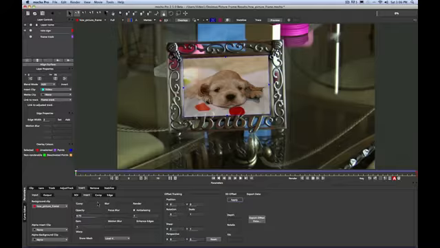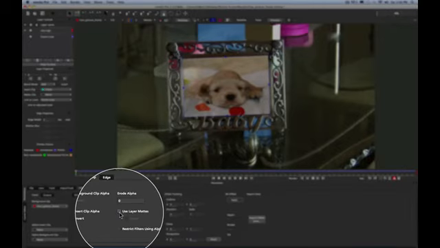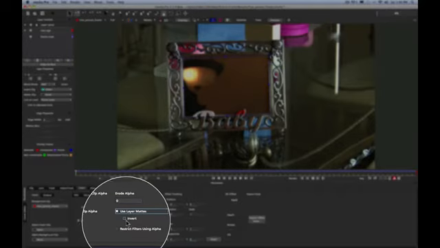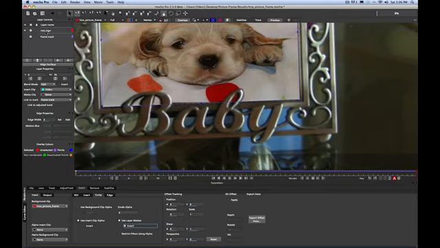Now let's look at the Comp tab. Because my roto shapes were created on this layer, I can use the actual layer matte from this layer and then invert it. So if we zoom in, we'll see that the baby text on the frame is now comped back on top of the insert.